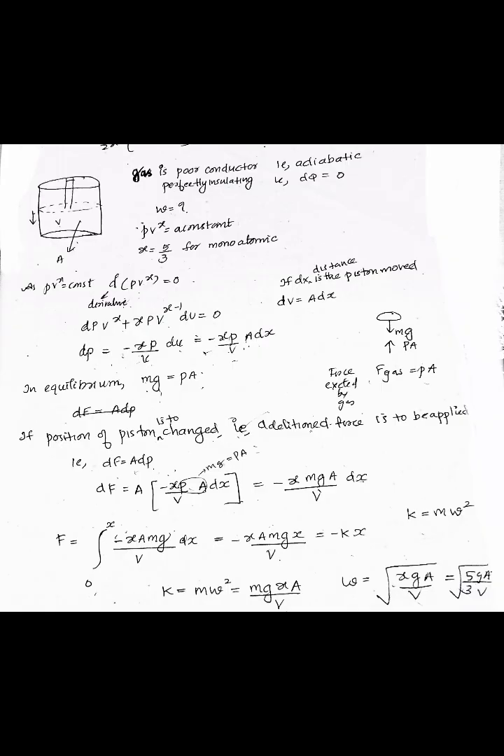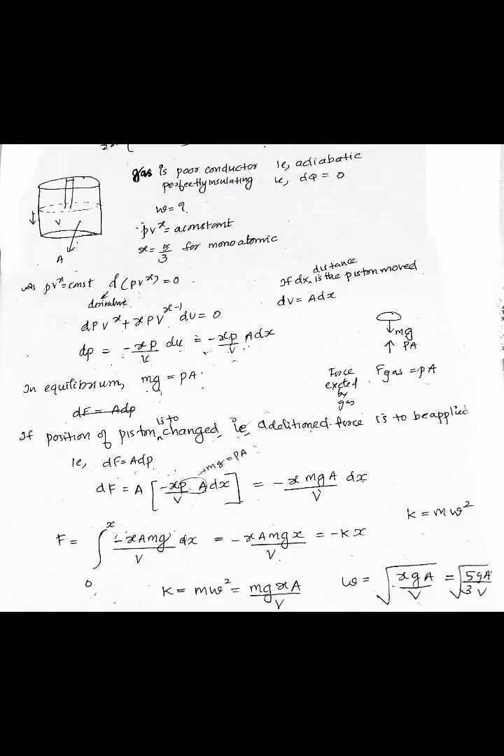In equilibrium, the force exerted by the gas and the force exerted on the piston will be equal. That is mg is equal to PA. And if the position of the piston is to be changed, an additional force is to be applied. That is dF is equal to A dP. And dF is equal to A into dP, which means minus gamma P by V into A dx. That is equal to minus gamma mgA by V into dx. That is F is equal to the integral from 0 to x of minus gamma A mg by V into dx, which is equal to minus gamma A mgx by V.